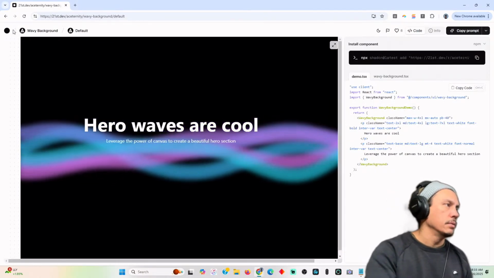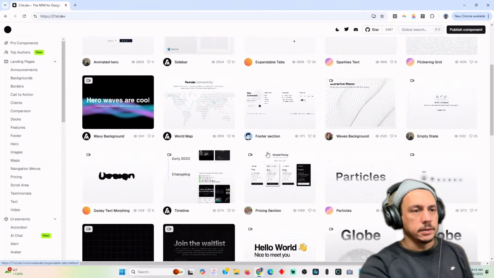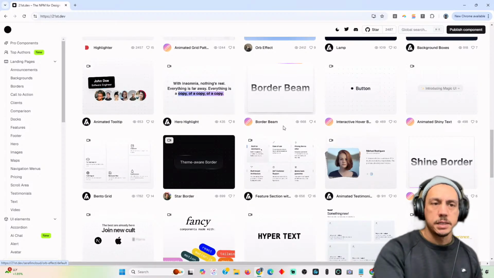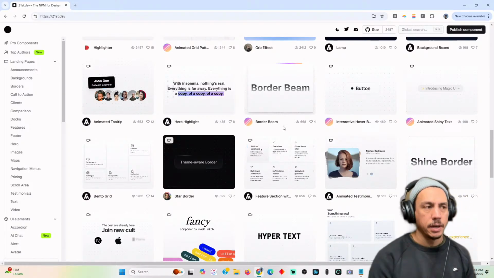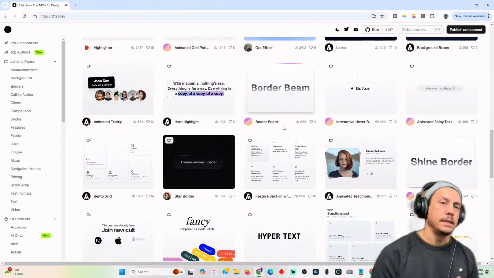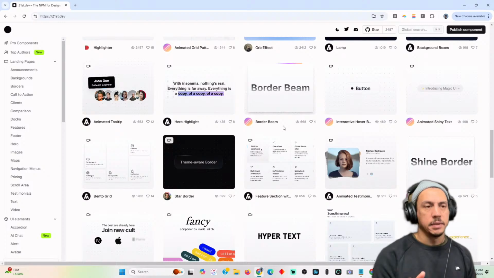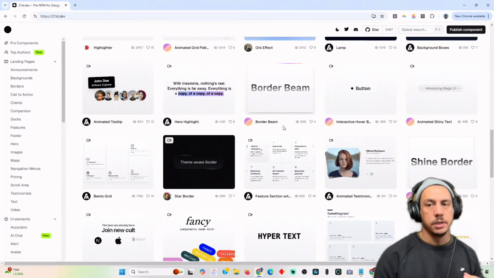So there's a huge library too. And this is really the first time I'm even exploring the site. I've just seen people talking about it. So you've got all kinds of different effects. Depending on your project, depending on what it is that you're trying to do, you can get some of these elements. It reminds me a lot of Canva. Canva has these elements that you can repurpose. So it's like this huge library of assets that you can just use for your project, right? If you have a Canva subscription, it's kind of like graphic design, but same idea. You just have a library of assets that you can pick and choose from, and then you can use them in your project, right?